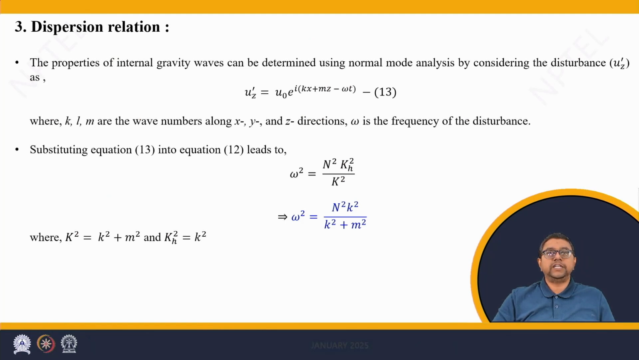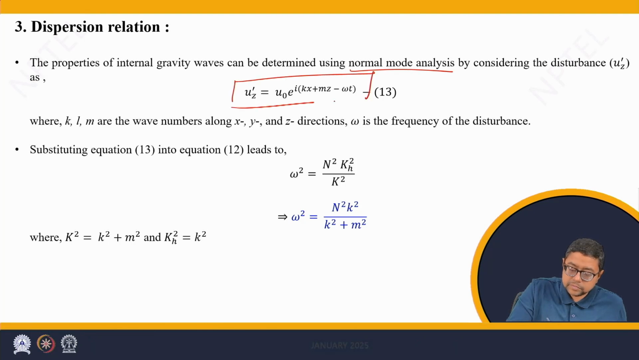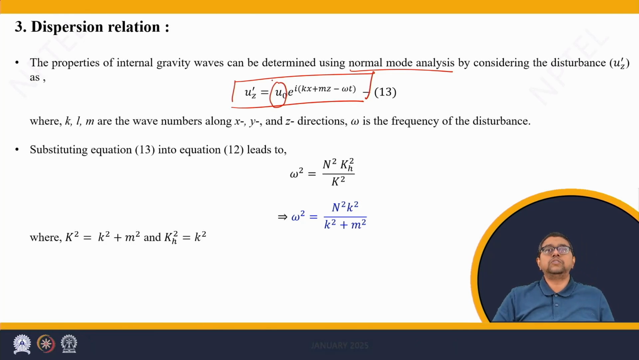Now coming to the dispersion relation. The dispersion relation gives the properties of internal gravity waves that can be determined by using normal mode analysis in similar lines as the inertial wave. This is the normal mode expansion for the velocity perturbation uz prime. We have uz prime equals amplitude u naught exponential to the power i kx plus mz minus omega t. Here k and m are wave numbers along x and z directions respectively, while omega is the frequency.